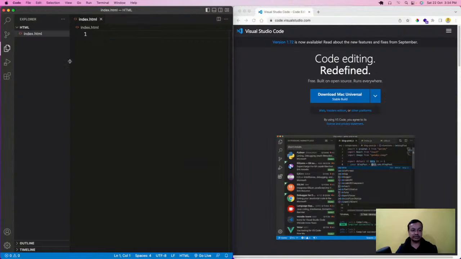So the HTML file is created. Now I need to write some code here. Why are we using VS Code and not something like Notepad plus plus? Because VS Code comes with a lot of features, and it is very lightweight. Once you are a developer and go to any company, nobody codes in Notepad plus plus. Everybody codes in VS Code.